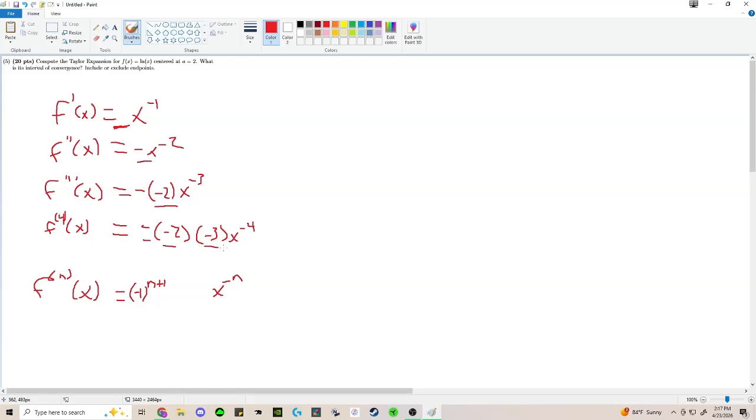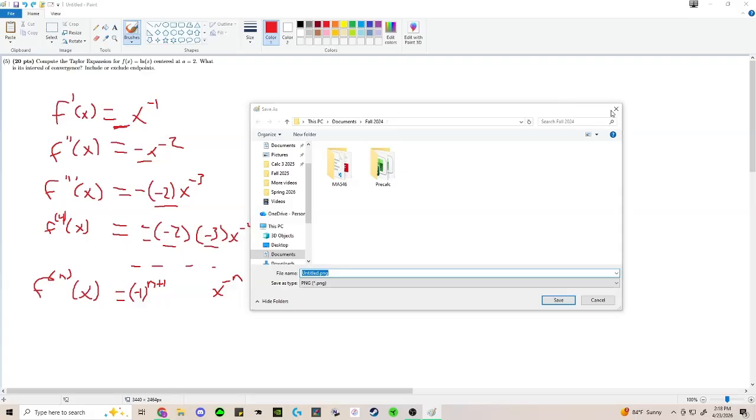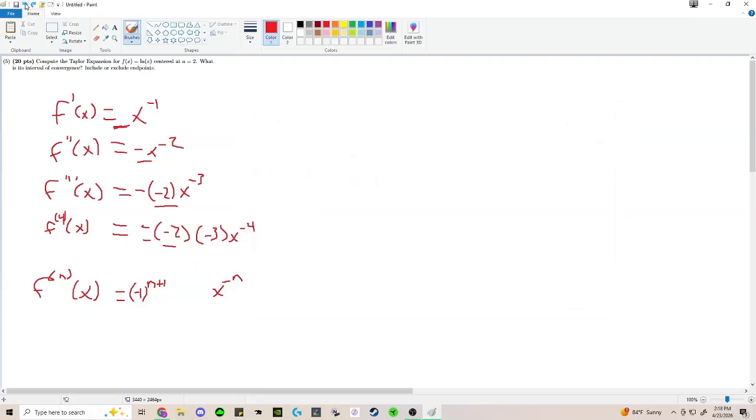1 times 2 times 3, 1 times 2 times 3 times 4, right? So we're having 1 times 2 times 3 for the fourth, 1 times 2 for the third, 1 for the second, 1 for the first, right? Which means that this is not going to be n factorial, but it's probably going to be n minus 1 factorial, right? N minus 1 factorial. So let's go ahead and check this.